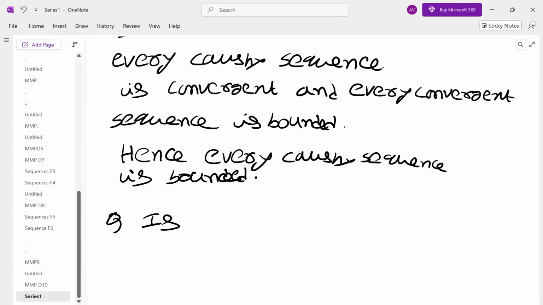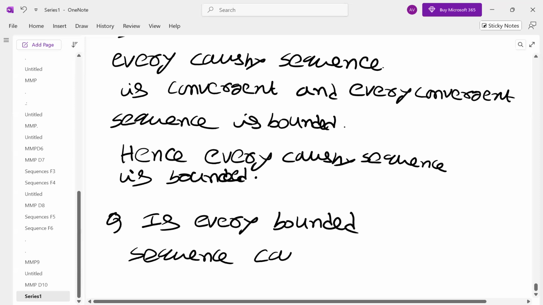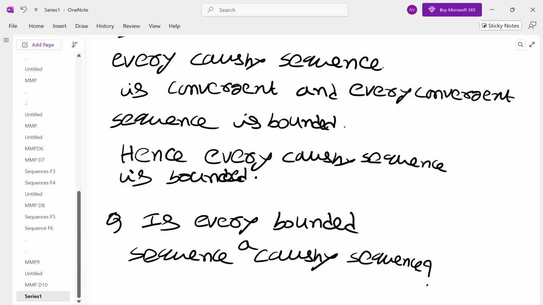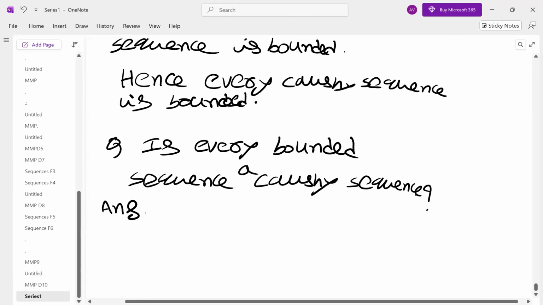Is every bounded sequence Cauchy? Need not be. Respond, all. Is every bounded sequence a Cauchy sequence? A bounded sequence need not be convergent. Correct, good.